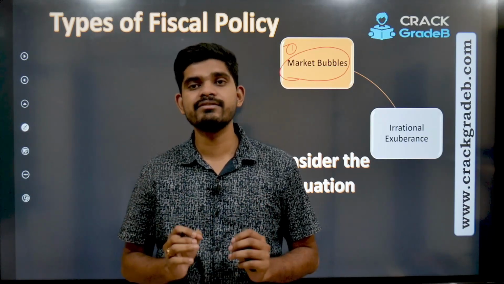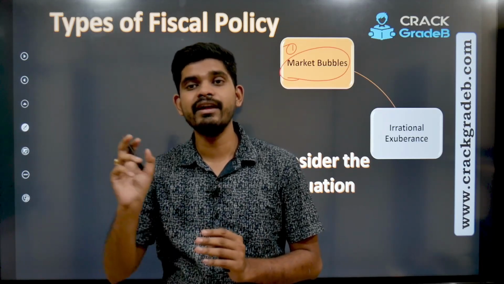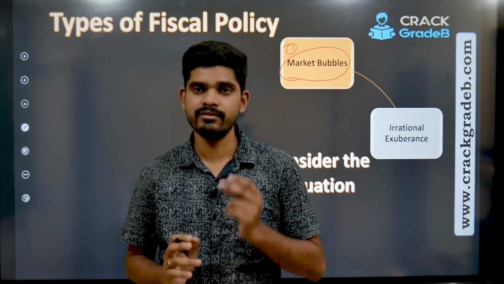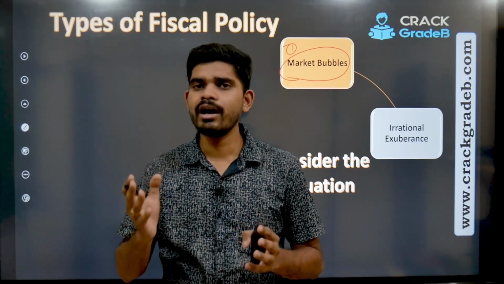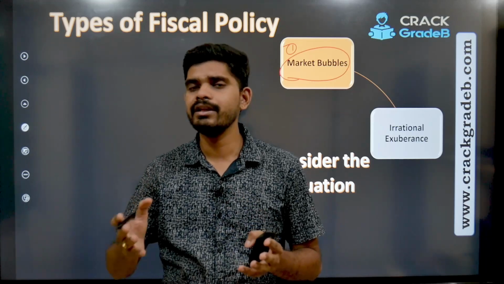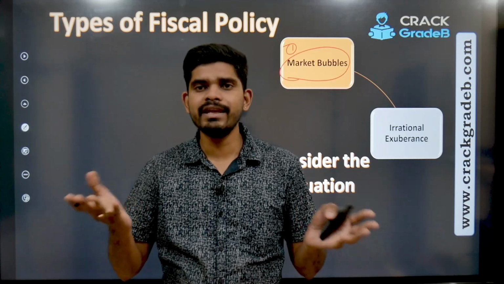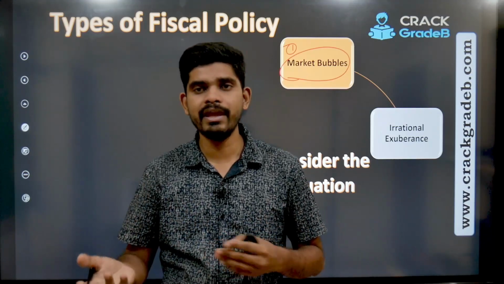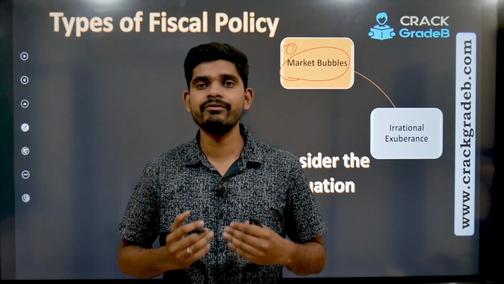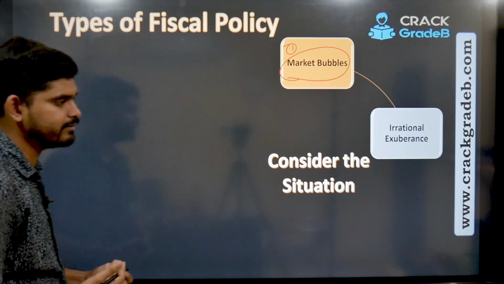It's as simple as that. You are buying a Baleno at the price of maybe an Audi A3, right? So the premium you are paying for a much less valued asset, that is known as irrational exuberance.